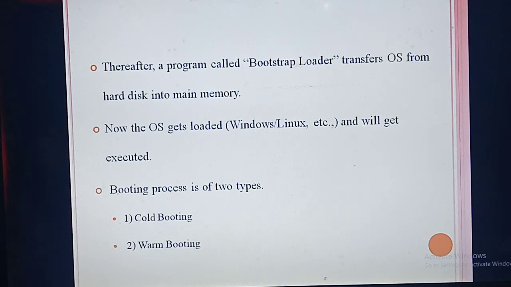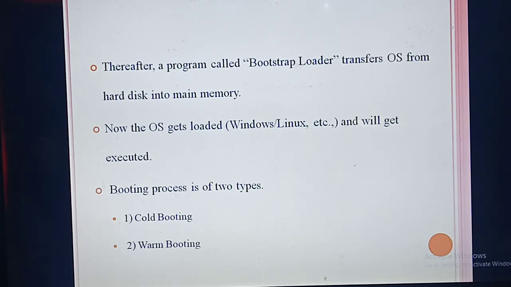So after switching on the computer, a program called bootstrap loader will transfer information from the hard disk into the main memory. This is done for the OS. After that, the OS will execute faster. Only after booting will the OS execute. Okay, so there are two types of booting.